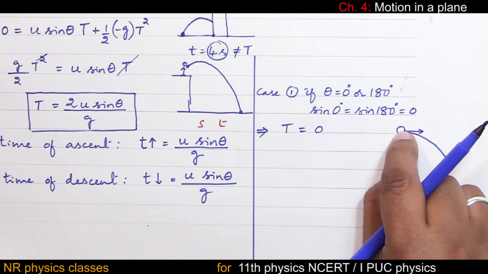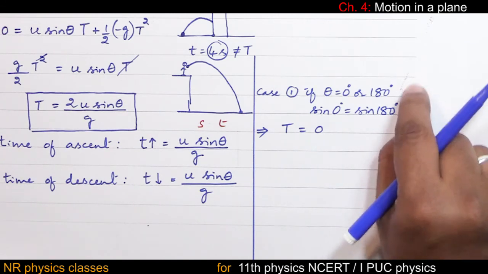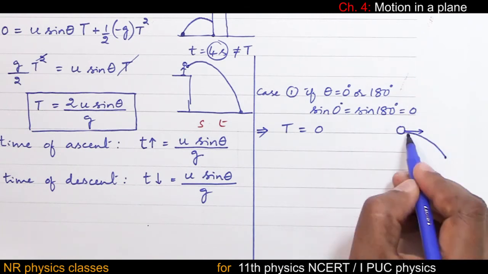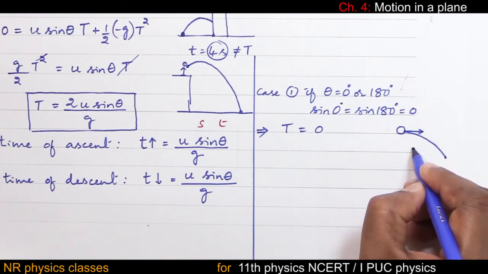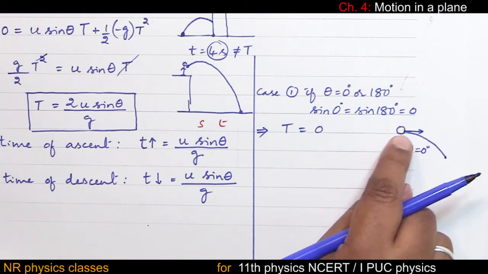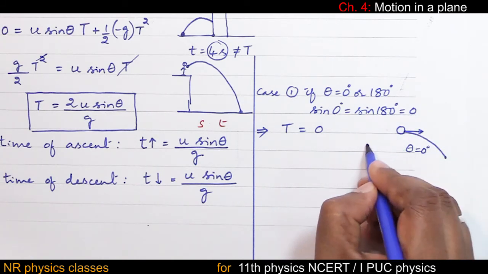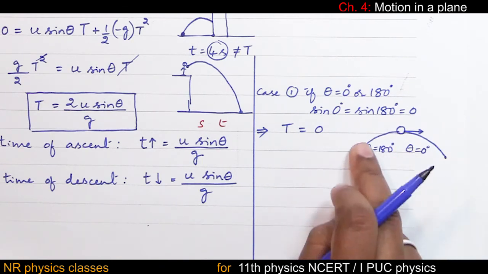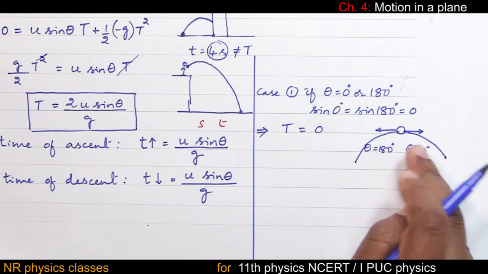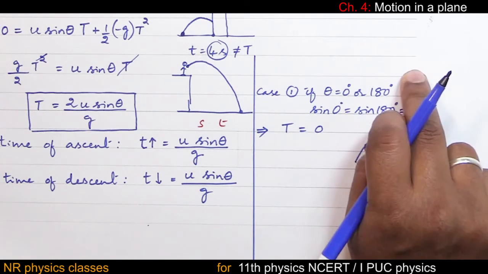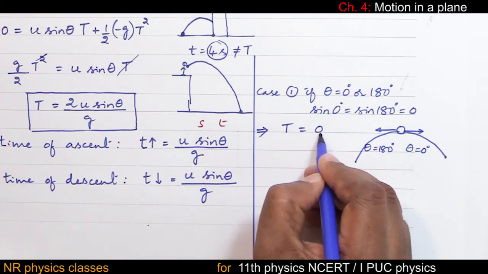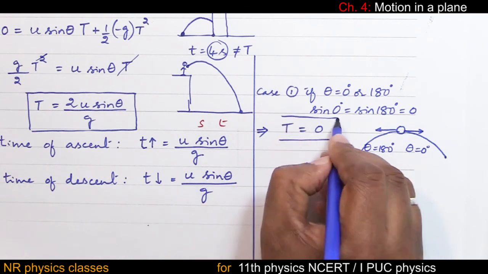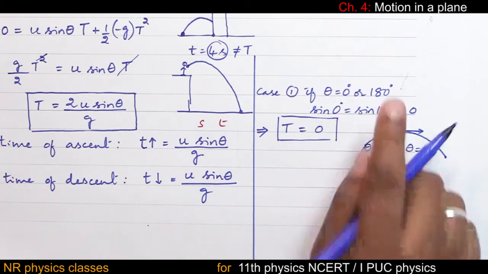For how long the object is in air above this point means 0, because the object is coming down. It is not going up. That is the meaning of horizontal throw. So at theta equal to 0, the object is coming down, and at theta equal to 180 degree, in the other direction, the object is coming down. In either way the object is not going up. Therefore time of flight equal to 0. So time of flight is 0 at angles 0 degree and 180 degree.